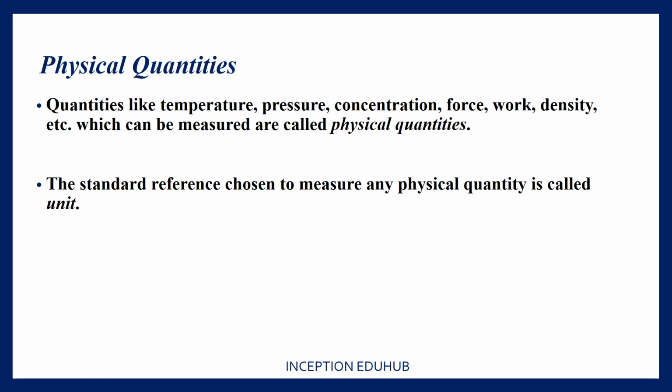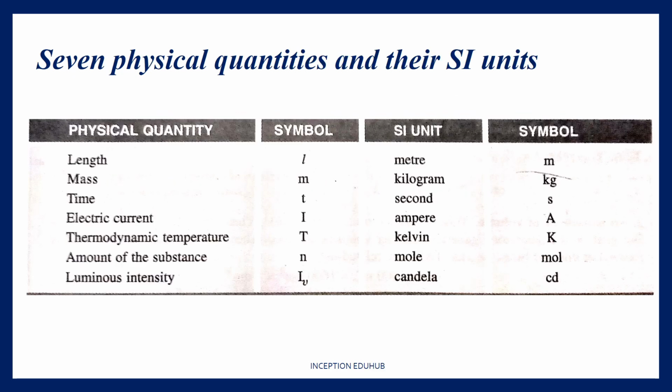So quantities like temperature, pressure, concentration, work, force, any quantity that can be measured is called a physical quantity. And the standard reference which is chosen to measure that particular physical quantity is called a unit. So this is the basic simple definition.